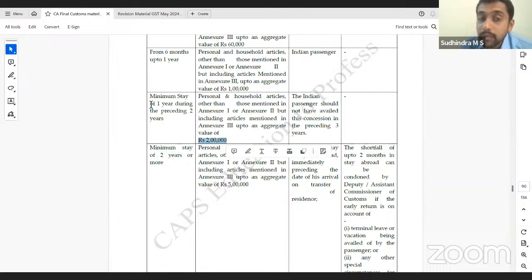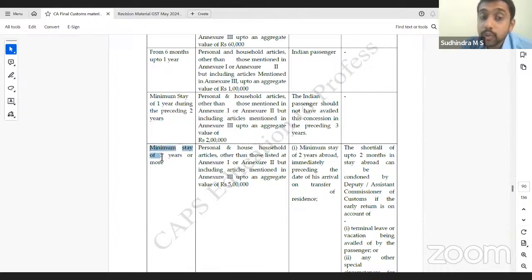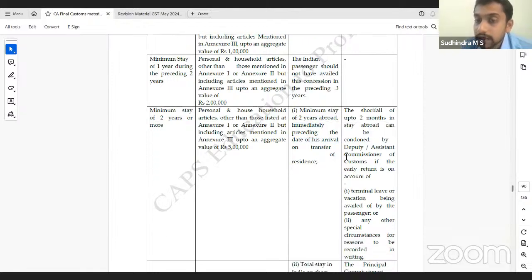For 2 lakhs, if you have stayed more than 1 year up to 2 years, then that condition of 3 years comes into picture. If you have stayed 2 years or more, you can bring household articles worth 5 lakh rupees into India. Minimum stay of 2 years abroad immediately preceding the date of arrival is required. However, a shortfall of up to 2 months can be condoned by the officers. Even if it is 1 year, 10 months, there is a difference of 3 lakhs. If he stays 2 more months outside India, he'll get the benefit of 3 more lakhs. So that 2 months shortfall can be condoned by the officers.